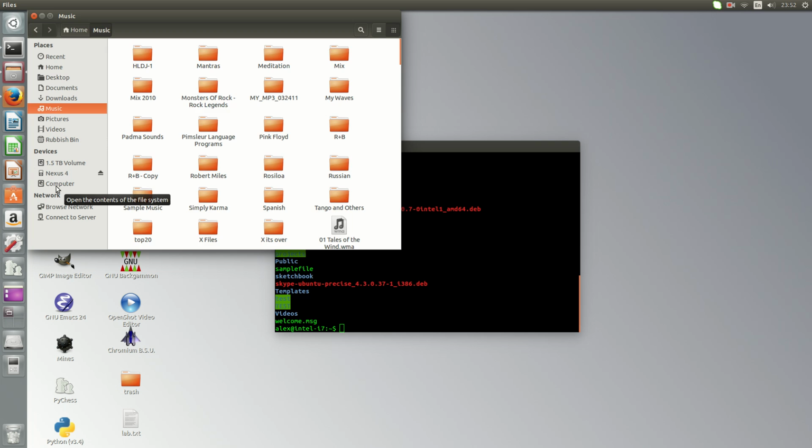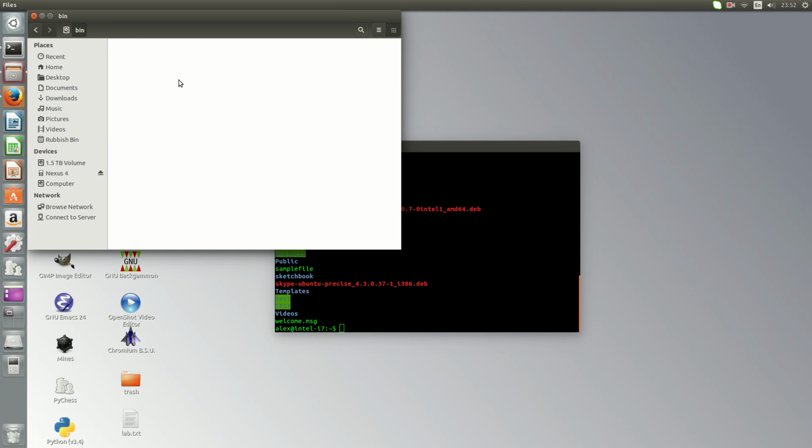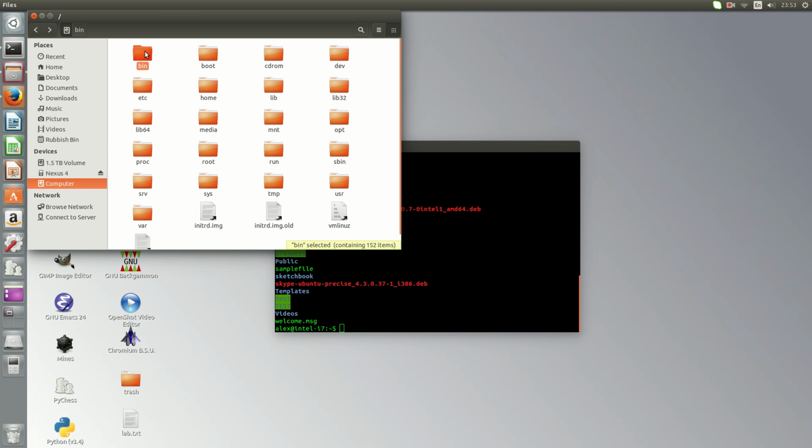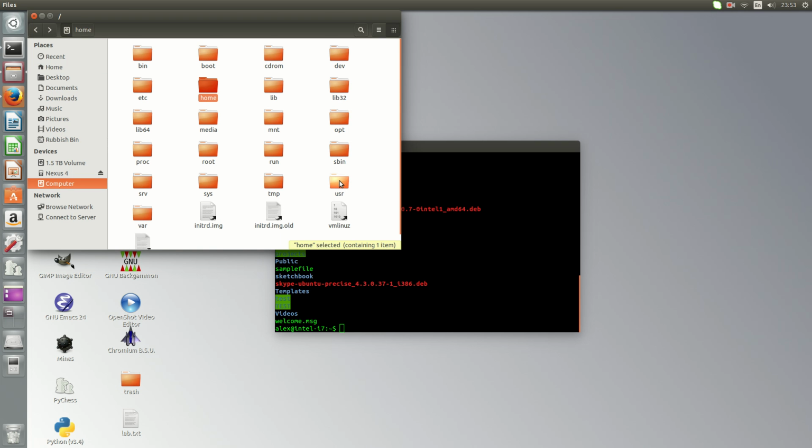Now this is the computer here. That's where all my main system files are located. So here we go, the bin directory. Boot, CD-ROM, dev, etc. Home, this is where my stuff is. So you're looking at the computer tree, where one of the directories is my home directory, and the rest is where all the system files are located.